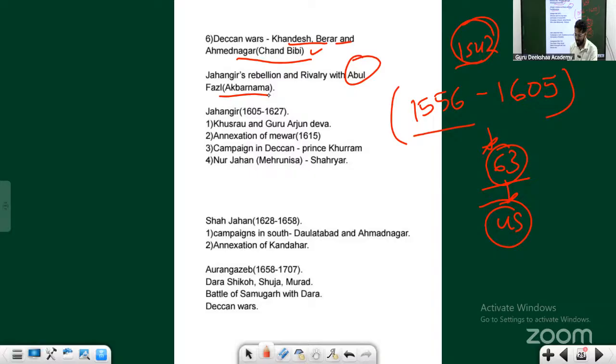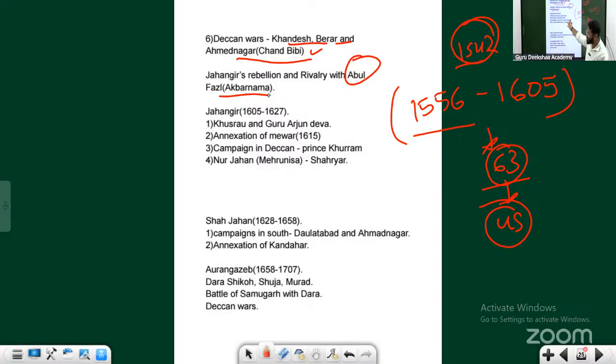Because Jahangir was a bit of a rage personality. He went against his own father, and which father will like that? So that's what actually happened. Within this rebellion, Jahangir killed Abul Fazl. When Abul Fazl was killed, Akbar said, my eyes and ears are lost, because Abul Fazl was not just an author, he was also a close friend of Akbar.